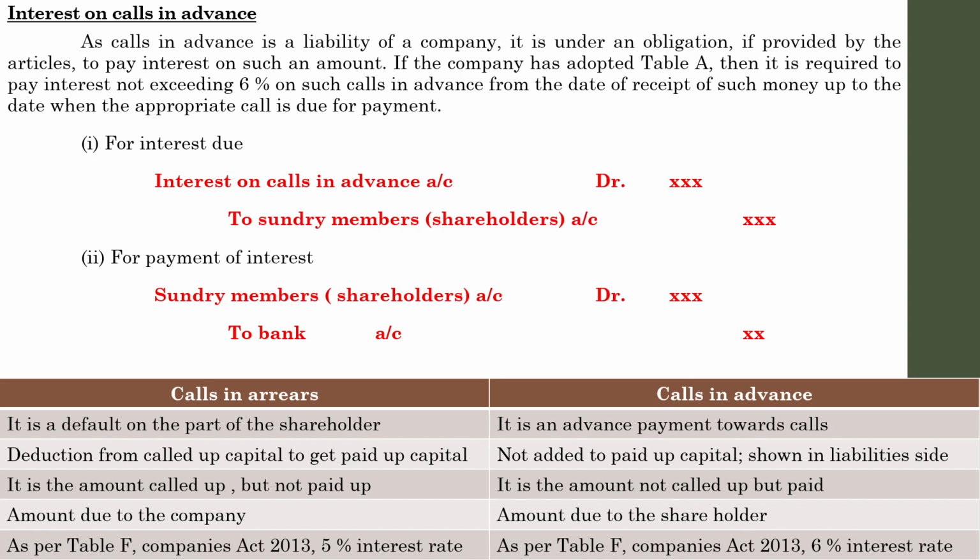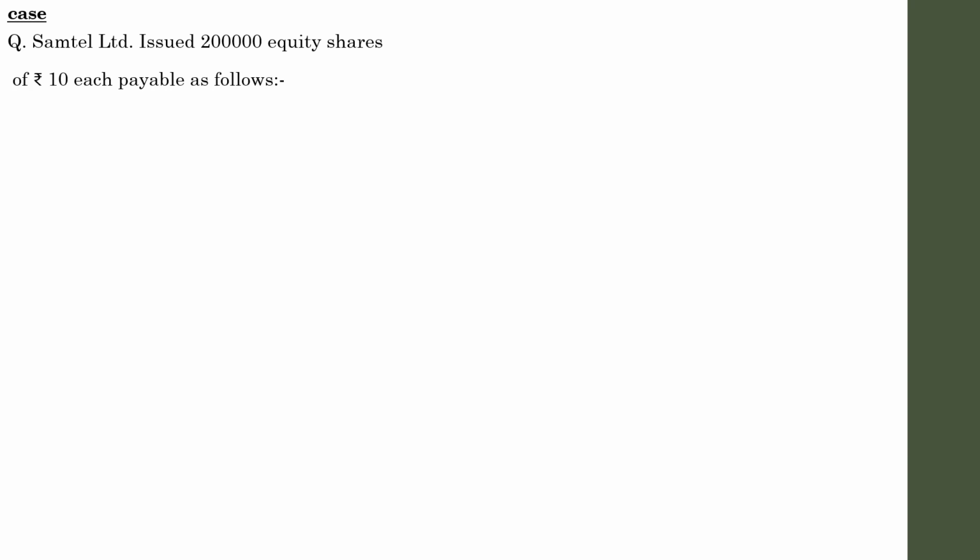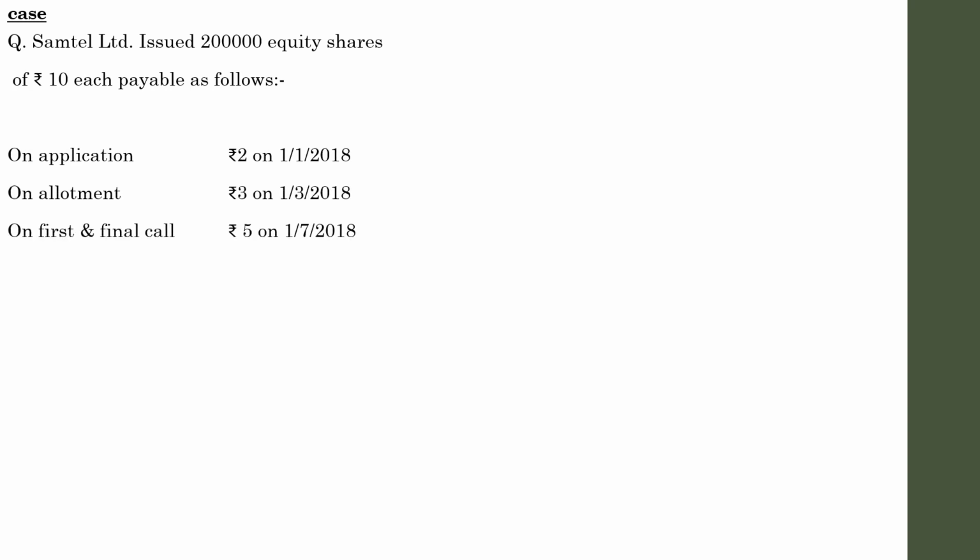Let us move on to the next one. Next case: Samtel Limited issued 2 lakh equity shares of rupees 10 each, where the application amount is 2 and the date is given, the allotment amount is 3, the date is given, and the first and final call amount is 5, the date is given.